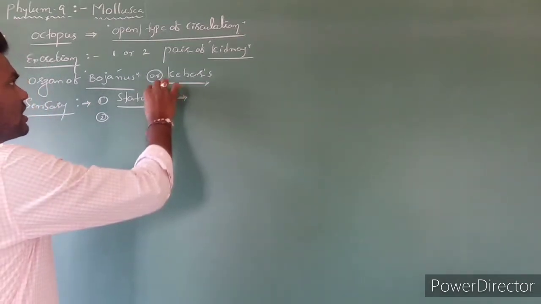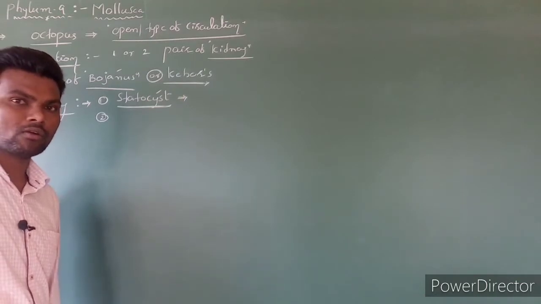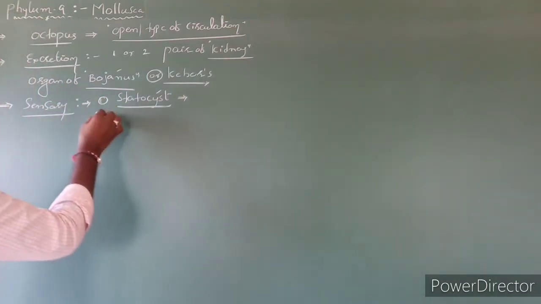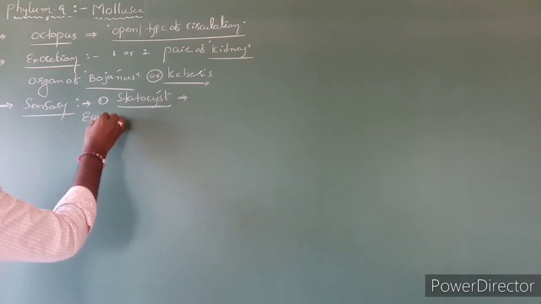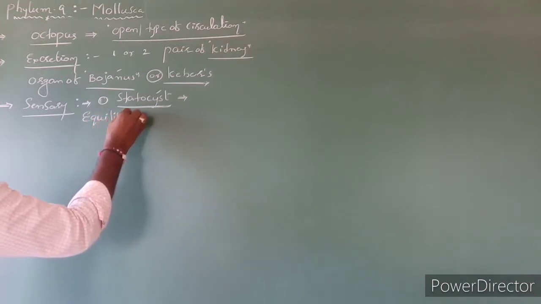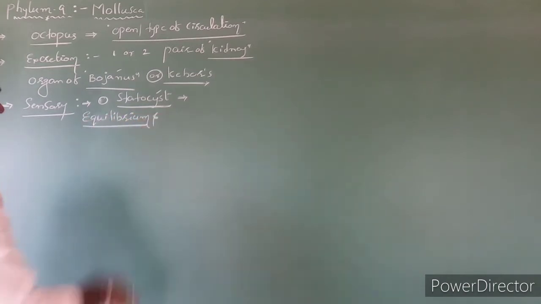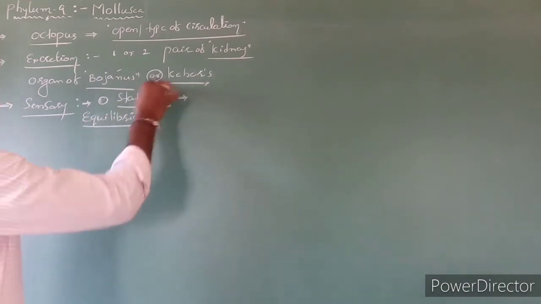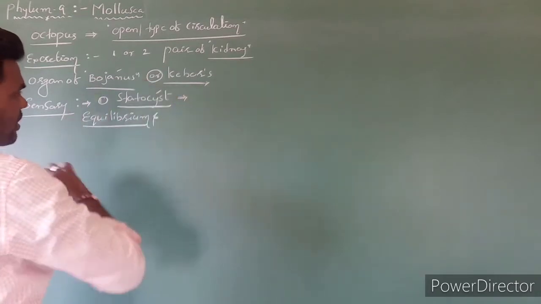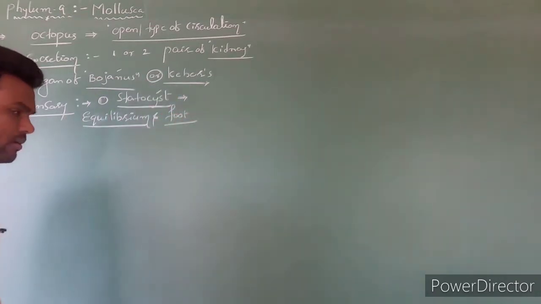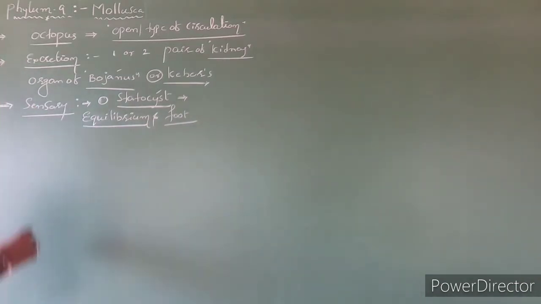So this sensory organ is present in the foot, and it is useful for equilibrium. That is the first one.